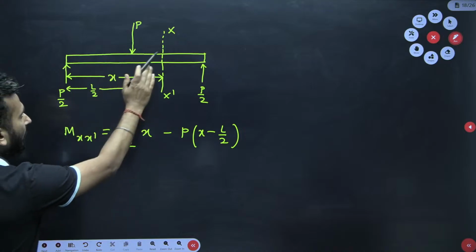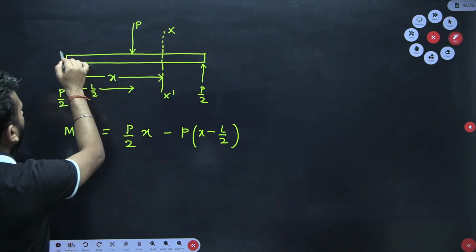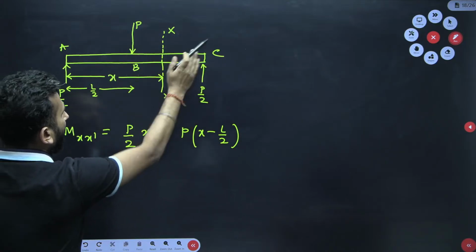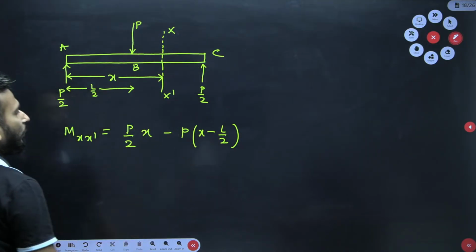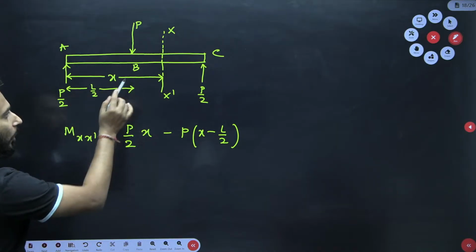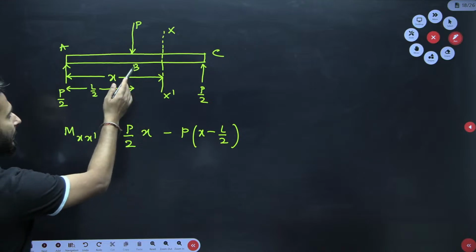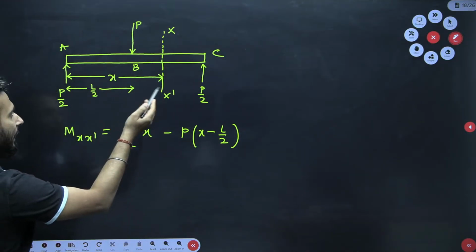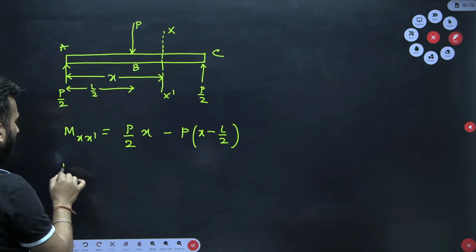So again I have got the equation for this part of the beam, that is if this is A, this is B, and this is C. So for the section BC I have got the equation for the bending moment. Till B I have already found it out, but since this is applicable for BC also, I can just check at point B once again.